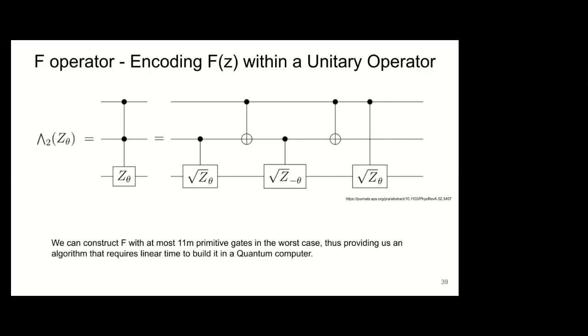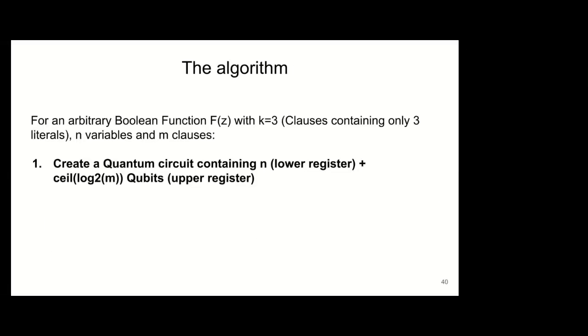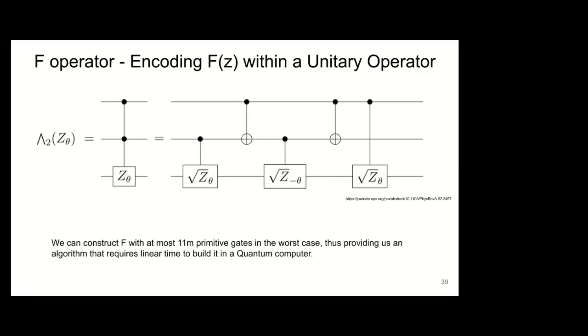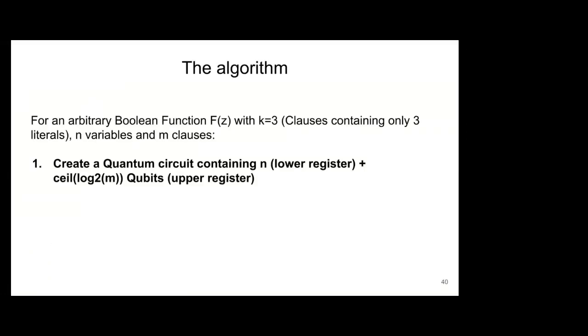And what I want to say is that we use this encoding and combine it with quantum phase estimation and amplitude amplification. Right now, just one last thing on the encoding is that this encoding is constructed in linear time in a quantum circuit, and that's why it is very useful. Now I'm going to jump to the next steps of the algorithm.